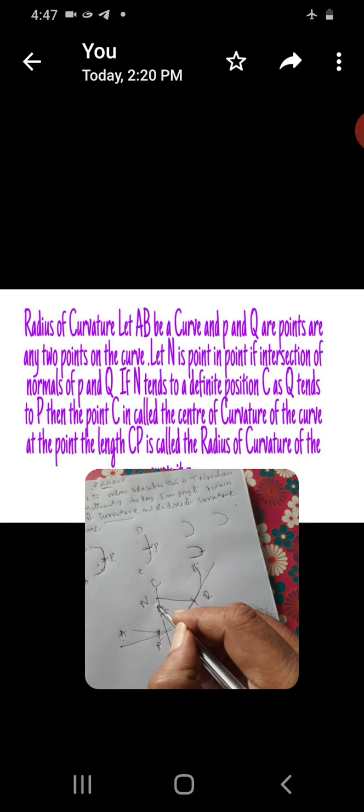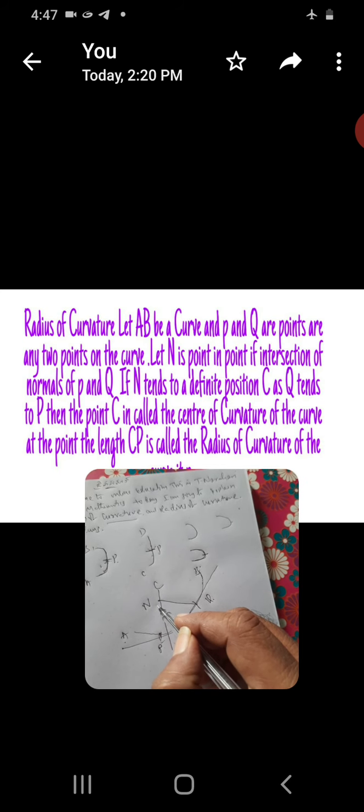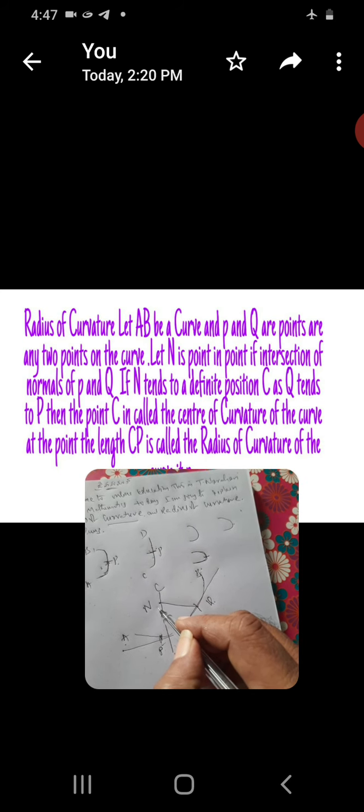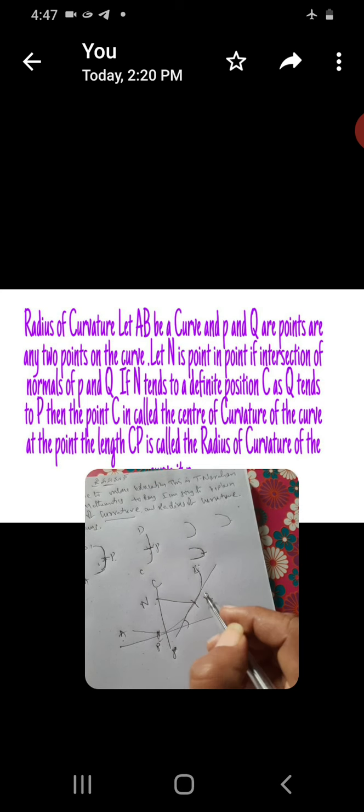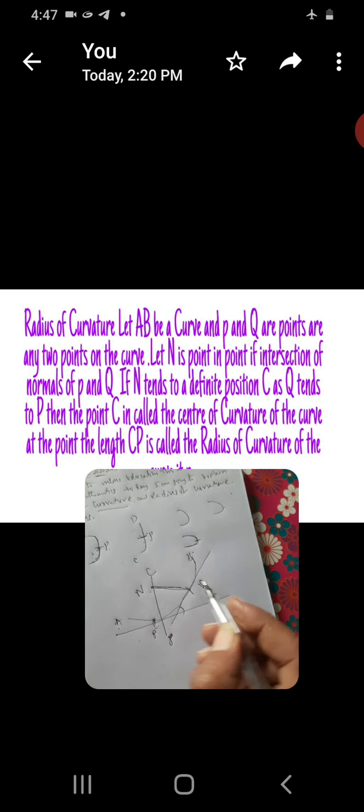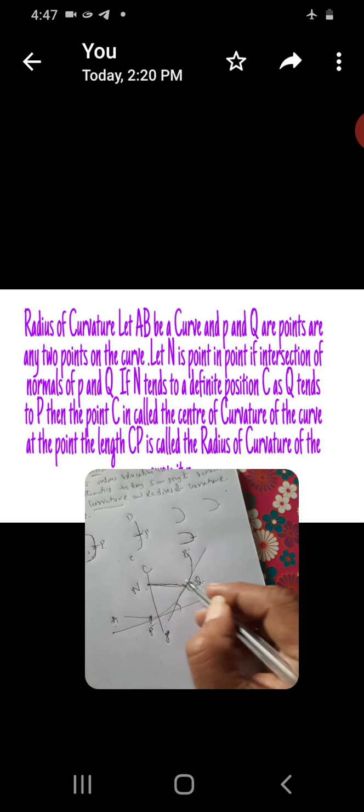Let N be the point of intersection of the normals at P and Q. This is the normal line of PQ.